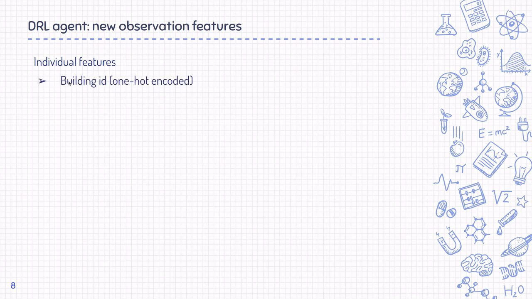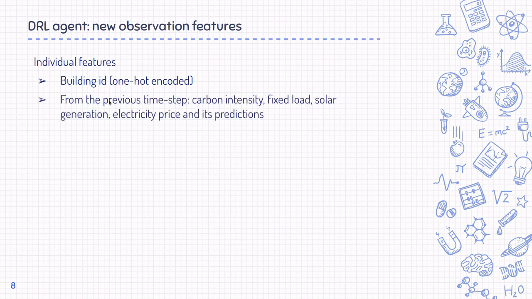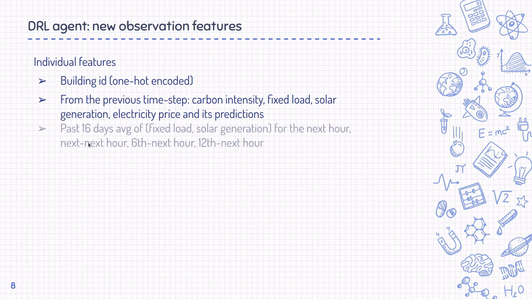For individual features, we added one-hot encodings of the building ID, which runs from 1 to 5. And from the previous time step, we fetched some important features like carbon intensity, fixed load, and solar generation. Also, we added past 16 days averages for fixed load and solar generation for the next hour, for the hour after the next, for the 6th hour into the future, and for the 12th hour into the future.